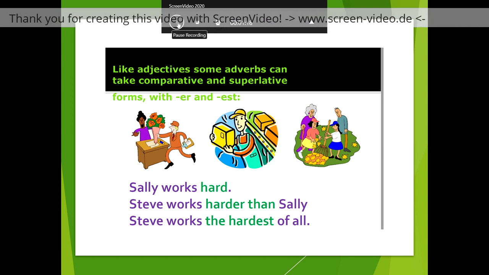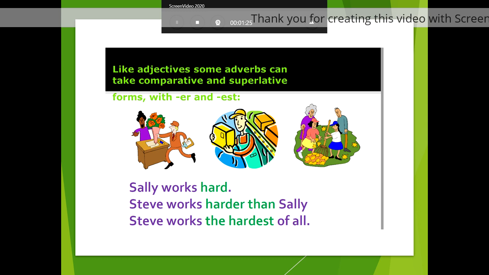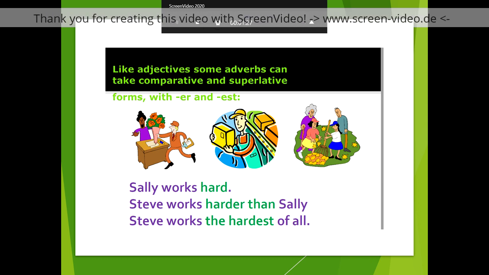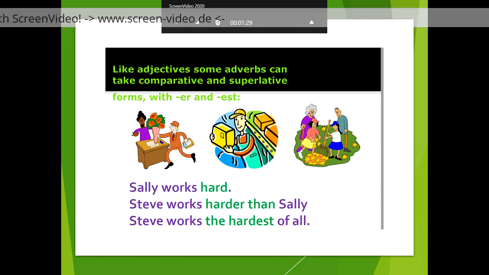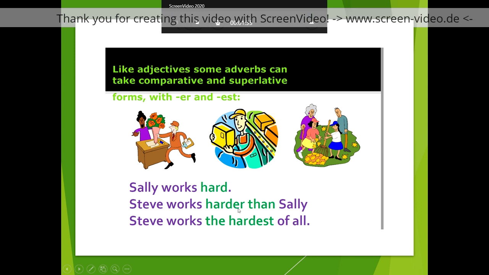Look at this picture. Sally works hard. Steve works harder than Sally. We compare between two, so we add er to the adverb.